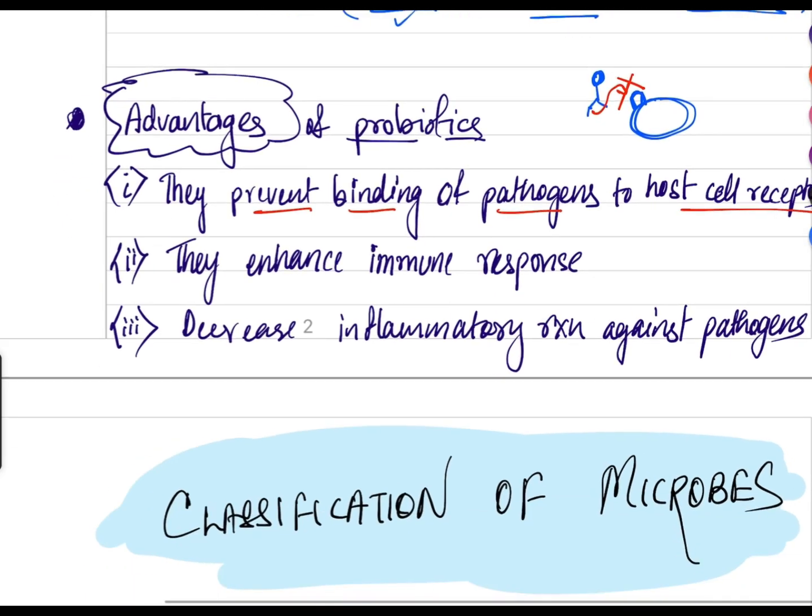Let us see the second example. Probiotics enhance the response of our immune system. Another one is that they decrease the inflammatory reaction against pathogens. They help in decreasing the inflammatory reactions that happen when a pathogen reacts with our body.